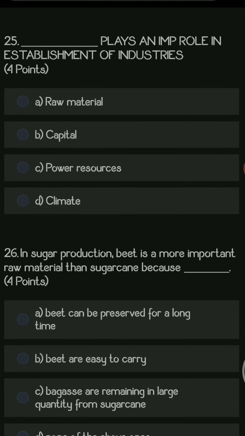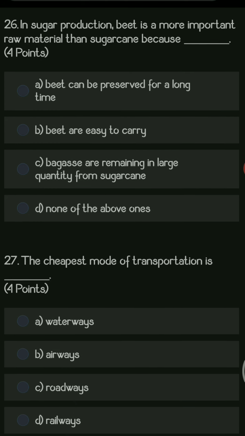Next question. Dash plays an important role in the establishment of industries. Options are raw material, capital, power resources and climate. All the options are very important if you take the startup of any industry, but the most prominent thing which is required is capital. Next question.